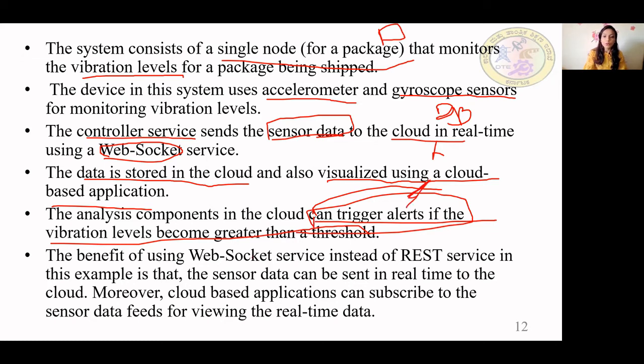The benefit of using WebSocket here instead of a REST service in this example is that sensor data can be sent in real time to the cloud. Quickly we can send. And a cloud-based application can subscribe to the sensor data feeds for viewing in real time. Not only this, when you order something from Amazon, you can also subscribe to alerts about where your package is. You will subscribe to know how fast it will reach. Yes or no? People track their package so that no one can rob it, right? Yes or no? That's why they track their package.